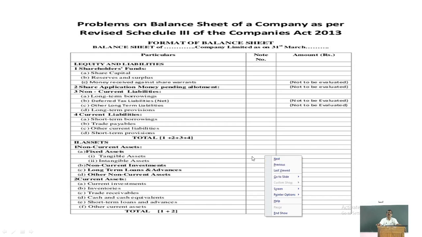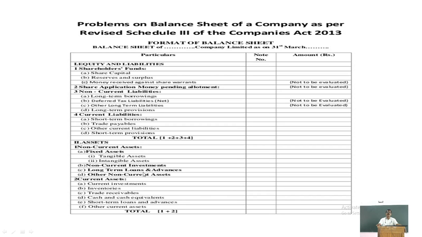And non-current investments are shown under separate headings under non-current assets. Similarly, long-term loans and advances, loans and advances given by the company to others, subsidiaries or other persons or institutions.